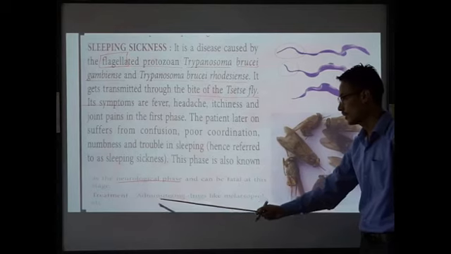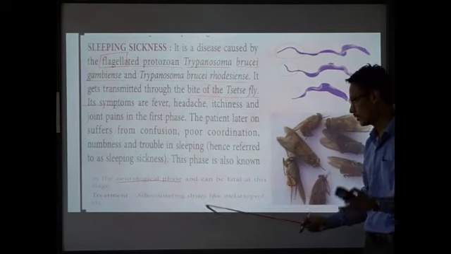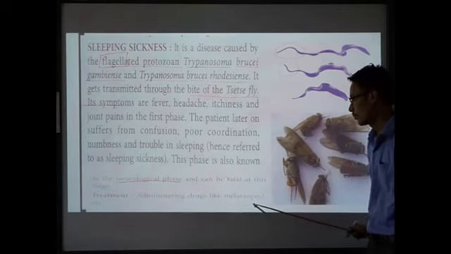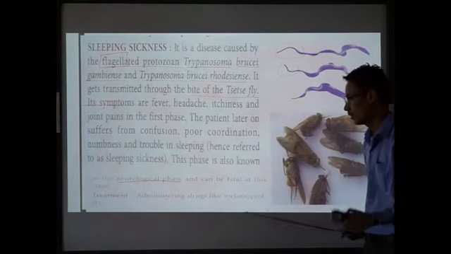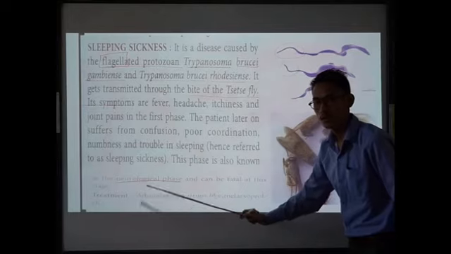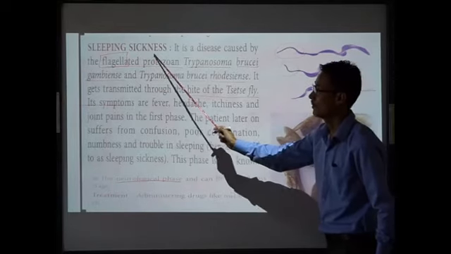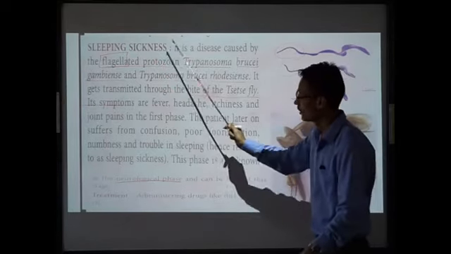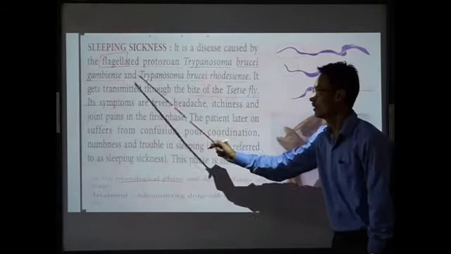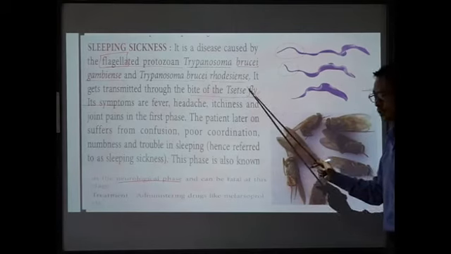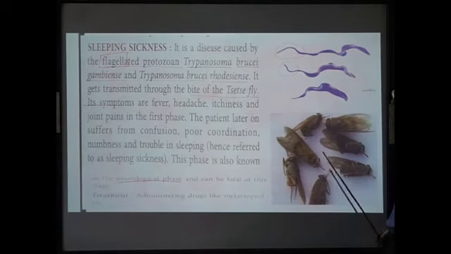Treatment can be done with a drug; listen carefully, the drug's name is Malaria. This particular drug is very effective for the treatment of sleeping sickness. So it is caused by the protozoa Trypanosoma brucei gambiense and Trypanosoma brucei rhodesiense. It is transmitted by the tsetse fly.